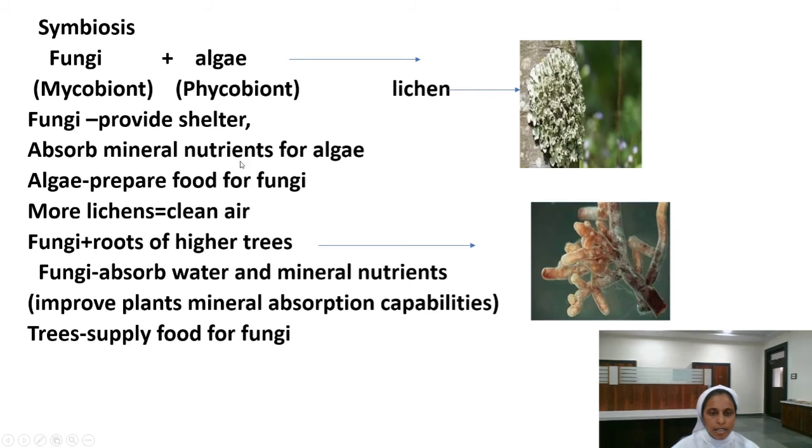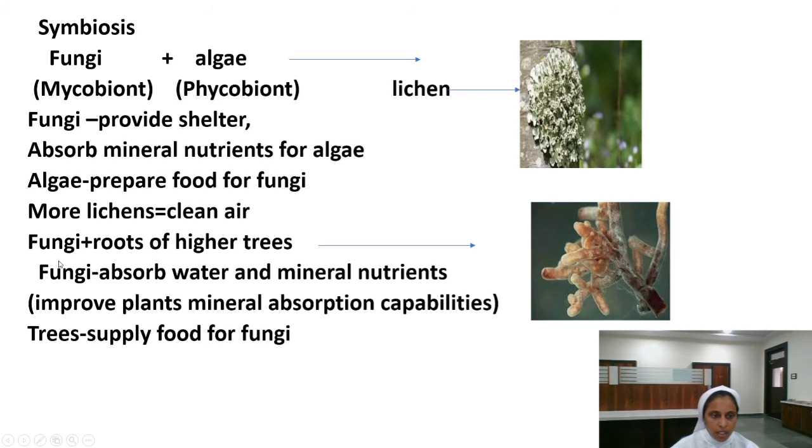It absorbs minerals and nutrients for the algae. In return, algae will be preparing food for the fungi. So as a rent charge, the fungi provide shelter, and the algae prepare food for the fungi. And if you see more lichens in your campus, in the atmosphere where you live, be happy. Why? Because you will be having clean air there.